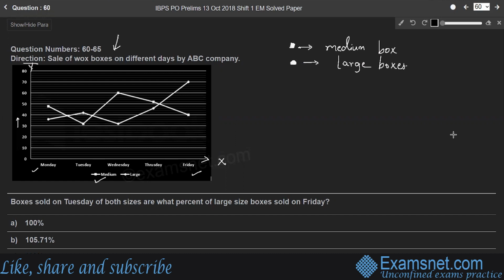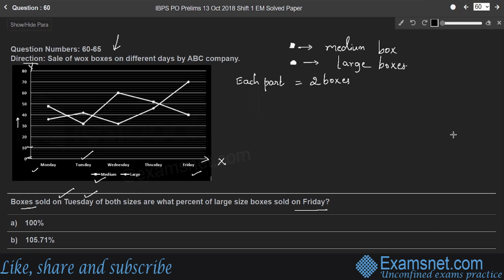Here the question is, question 60. Boxes sold on Tuesday of both sizes are what percentage of large size boxes sold on Friday? That means on Tuesday, totally how many boxes were sold? So Tuesday is here. So here, number of boxes sold on Tuesday: medium boxes are 32. So here from 0 to 10, look at this part. There are 5 equal parts, right? So each part is equal to 2 boxes.